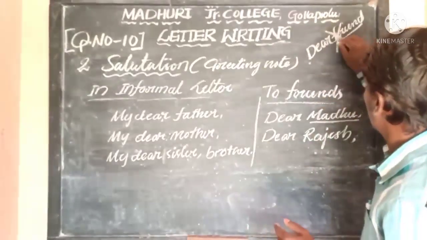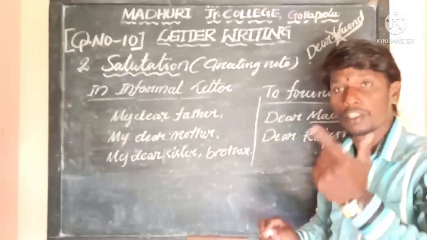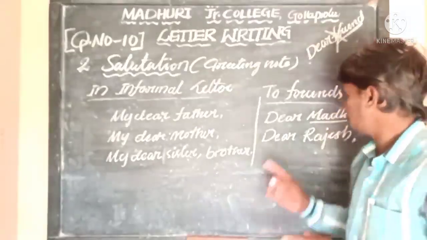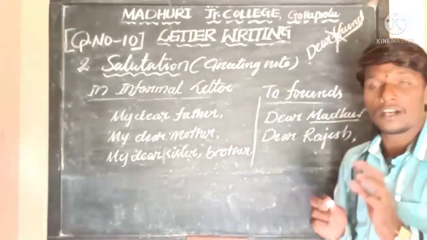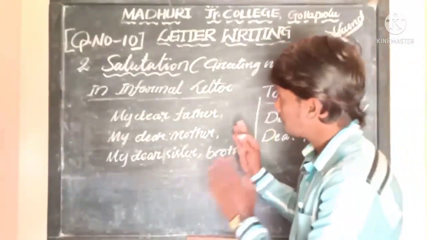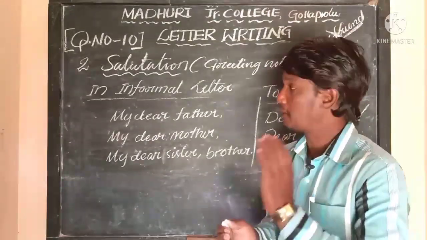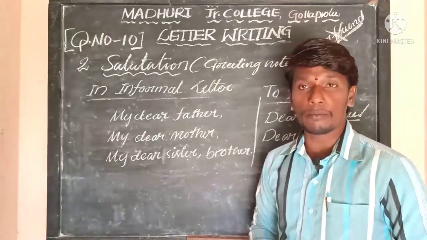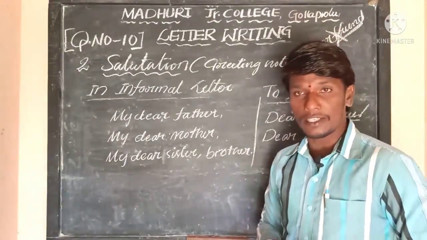Instead of a common noun like friend, you should write the proper name of the particular friend, such as Madhu or Rajesh or Sunil or Anil. So this is how salutation differs between formal and informal, official and business letters.